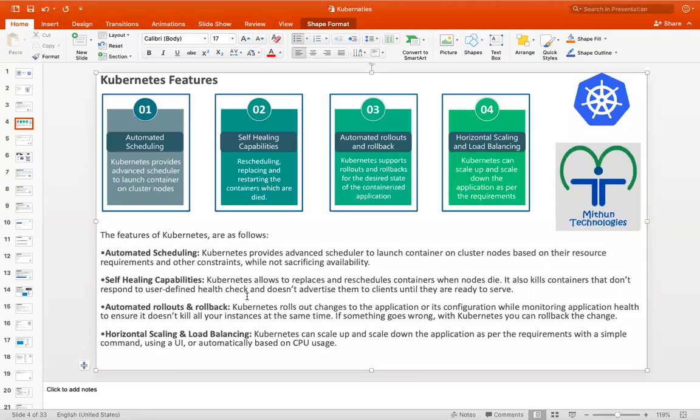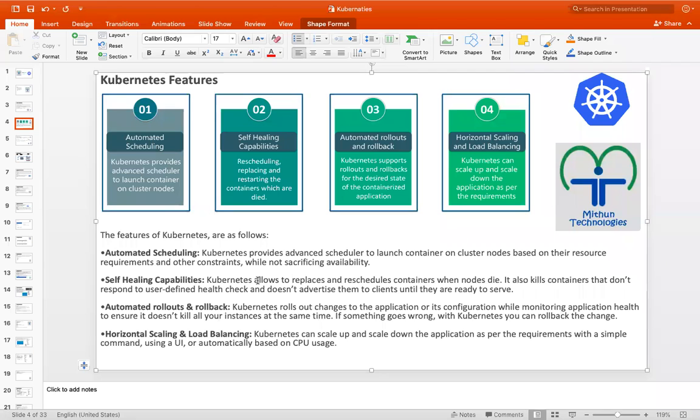It will recreate the containers if they are down. If a worker machine itself is down, it will try to move the containers to another machine. The application containers will be recovered. Whenever one of your application containers goes down, Kubernetes will replace it.